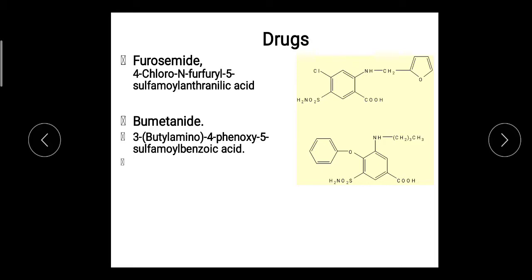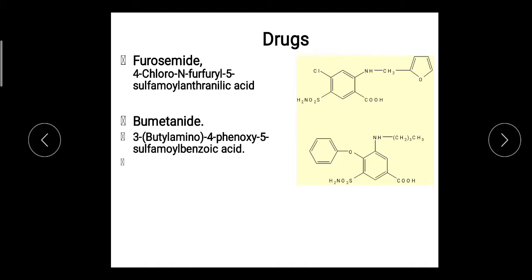Now furosemide is a highly effective and quick acting diuretic whose action, like all the other loop diuretics, is to block the reabsorption of ions at the ascending loop of Henle.